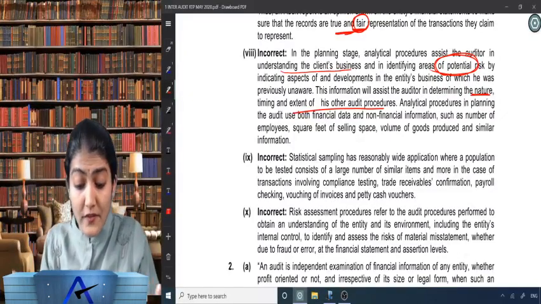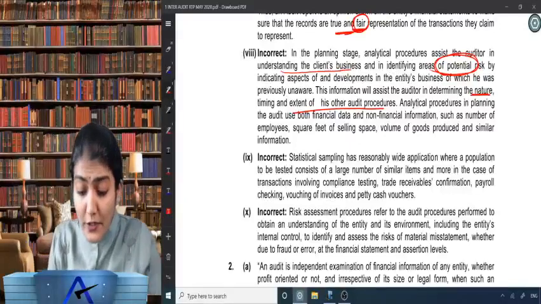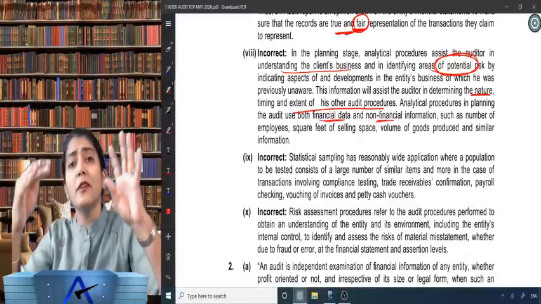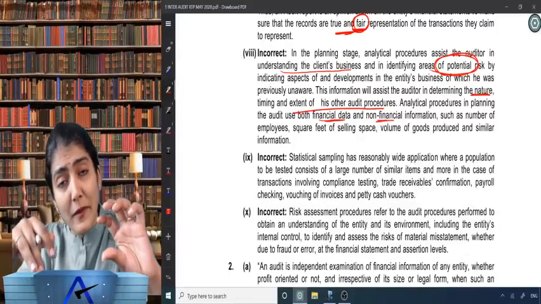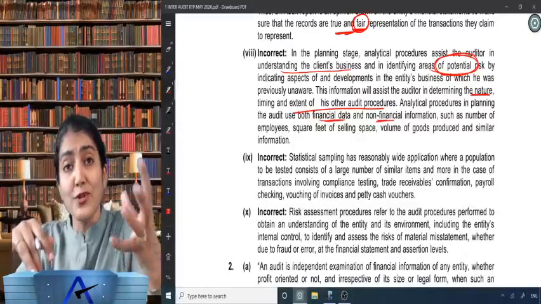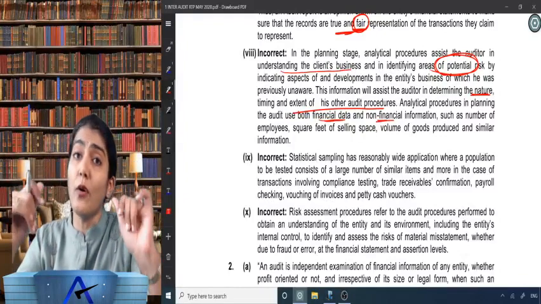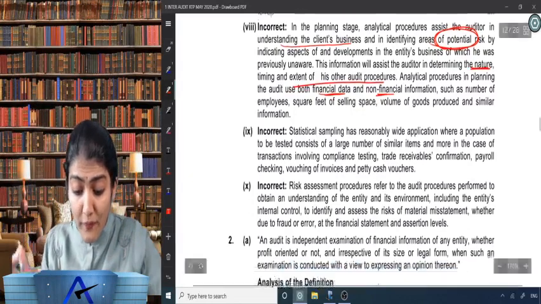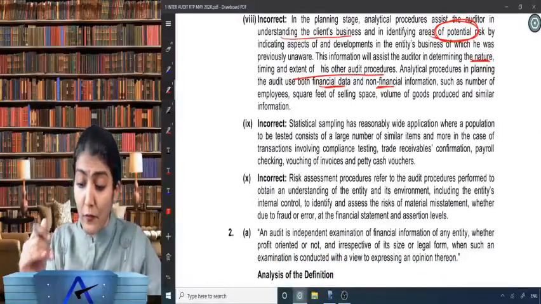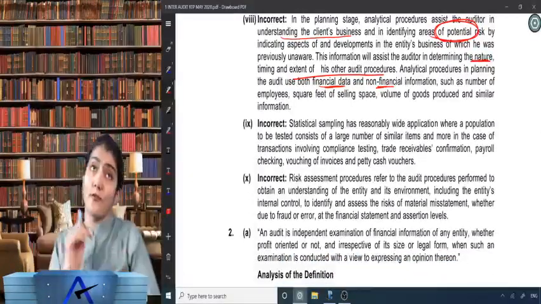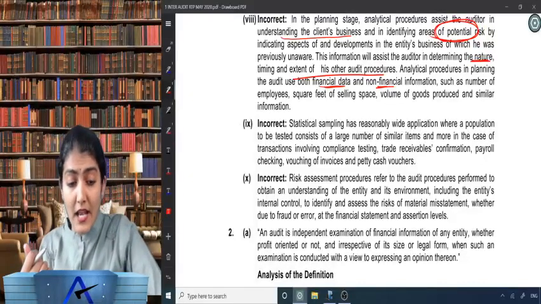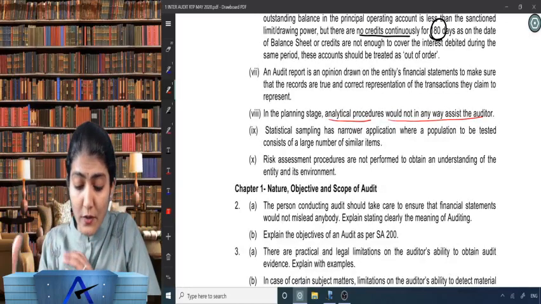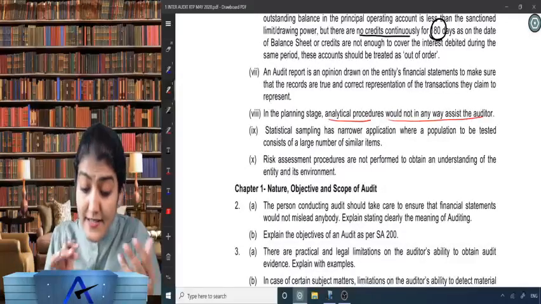And analytical procedures in planning: the auditor uses both financial and non-financial information. So wherever we use analytical, we always make use of both financial information and non-financial data, such as number of employees, square feet of selling space, volume of goods produced and similar information. So yes, analytical procedures are to be used by the auditor at the planning stage of the audit also. Next one, statistical sampling.